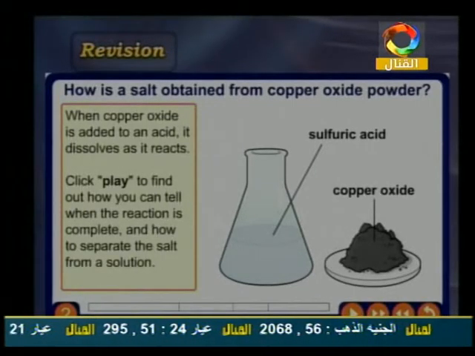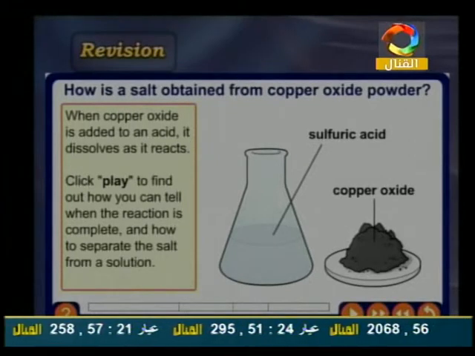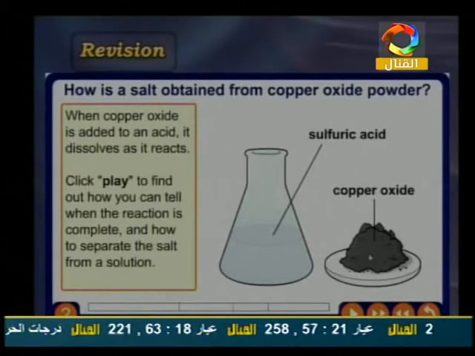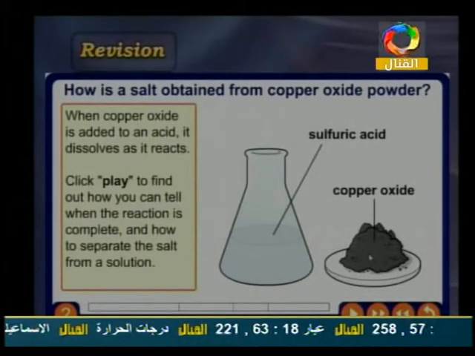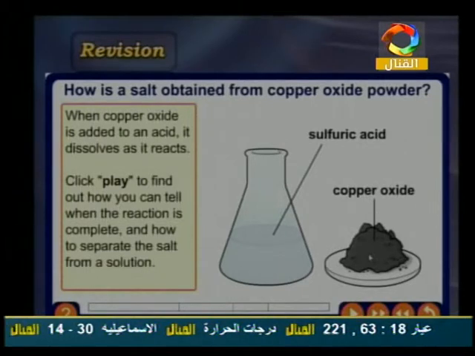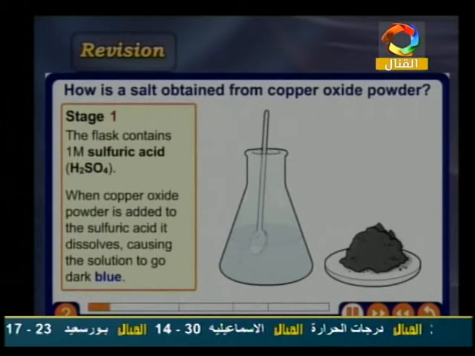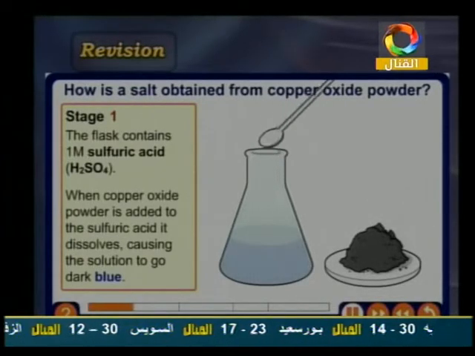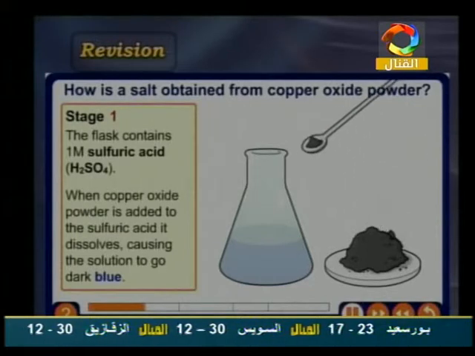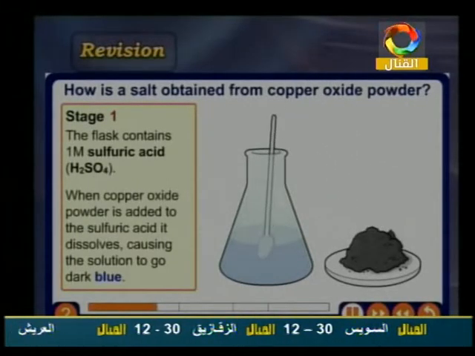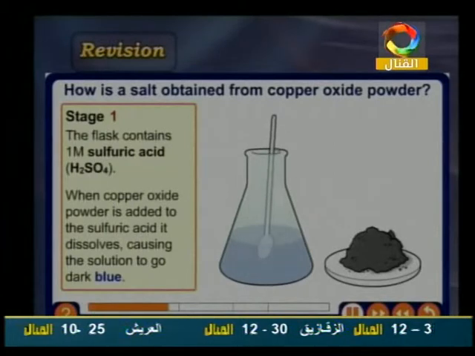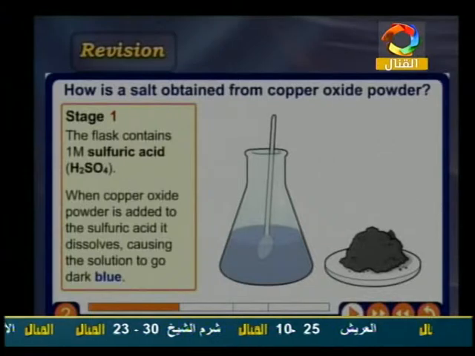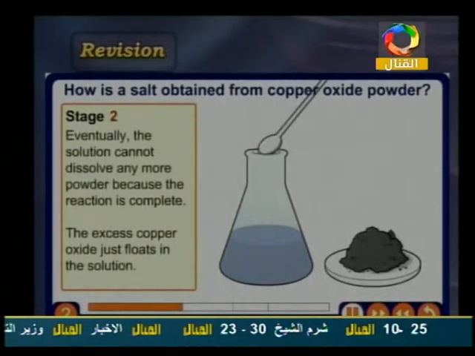After that, how is the salt obtained from copper oxide powder? Here we have sulfuric acid and copper oxide. This is a double replacement reaction between sulfuric acid and copper oxide. If I take some copper oxide and dissolve it inside H2SO4, what will happen? It changes into blue color. Why? Because the copper oxide powder is added to sulfuric acid, it dissolves, causing the dark blue color. Here we have stage 2.